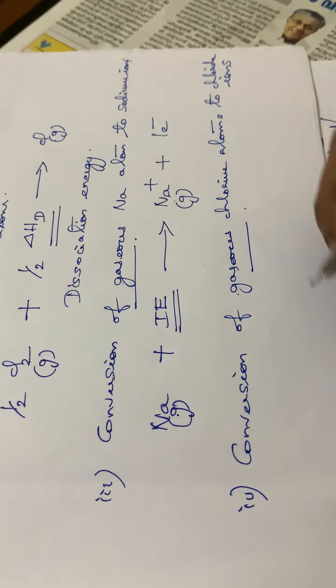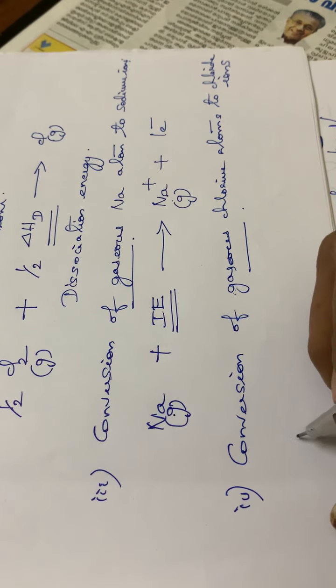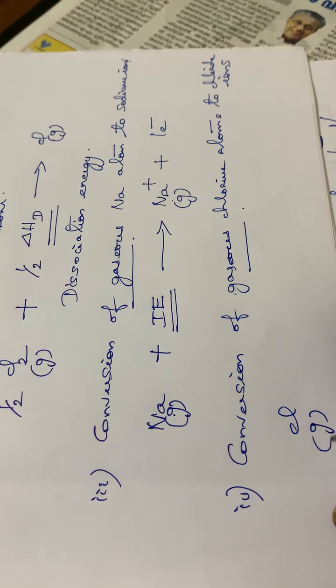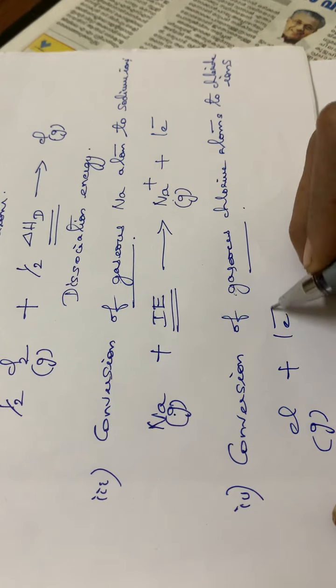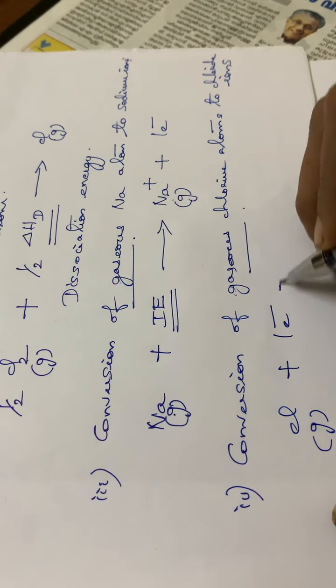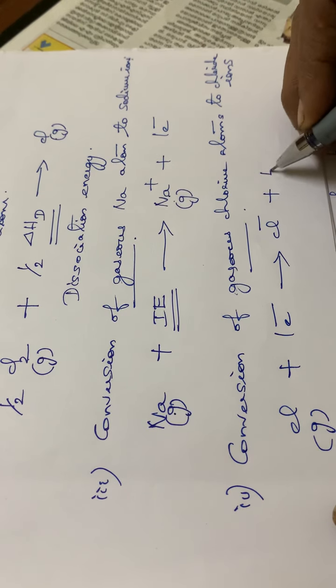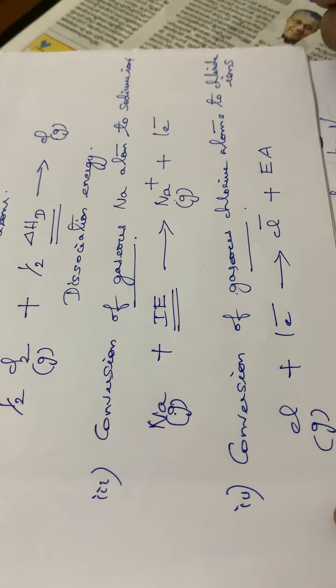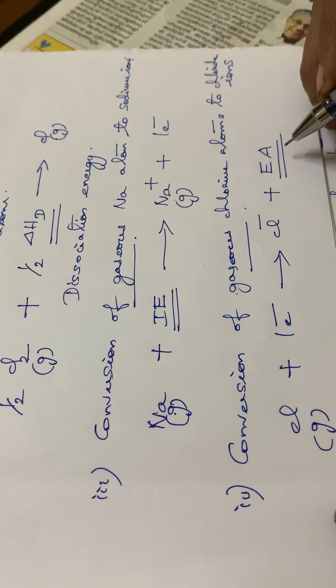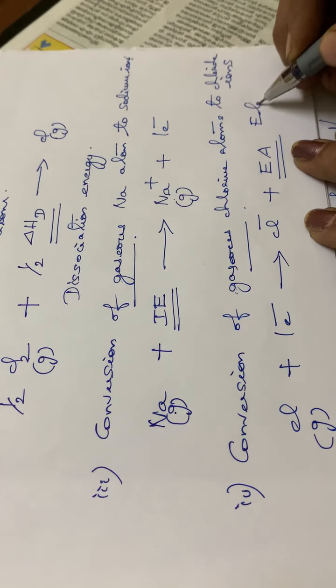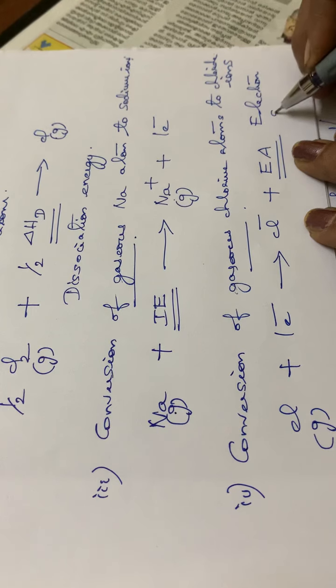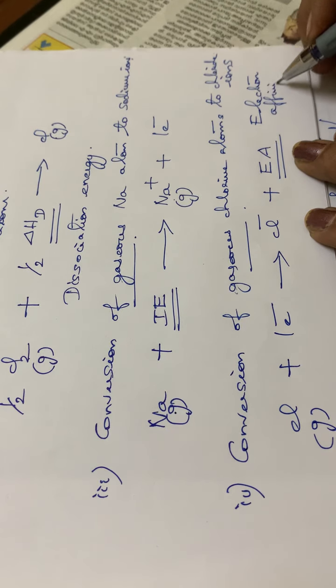So here this gaseous chlorine atom means Cl in the gaseous form plus 1 electron. On the addition of 1 electron, it will be converted to Cl-, isn't it? So the energy used for the conversion is the electron affinity, Ea, or the electron gain enthalpy.